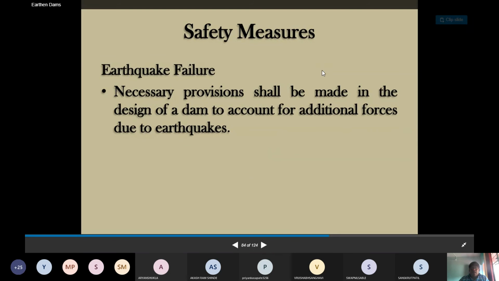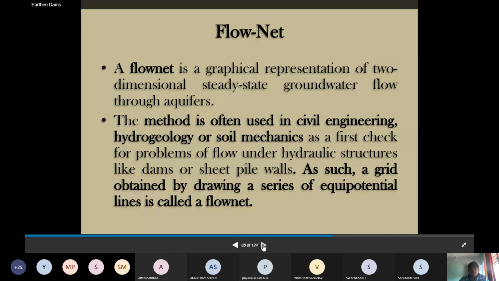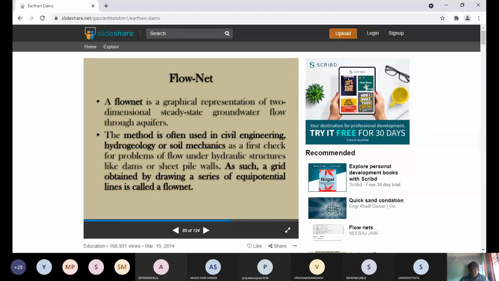Regarding earthquake failure, necessary provision shall be made in the design of a dam to account for additional forces due to the earthquake. Another part, the flow net, I will not discuss today because that is a sufficient part. We'll go for this next.